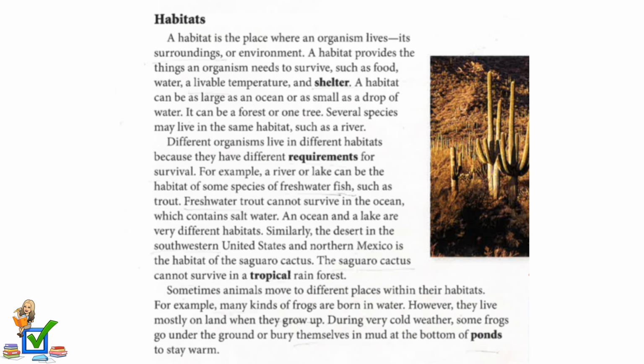Sometimes animals move to different places within their habitats. For example, many kinds of frogs are born in water. However, they live mostly on land where they grow up. During very hot or cold weather, some frogs go under the ground or bury themselves in mud at the bottom of ponds to stay warm.